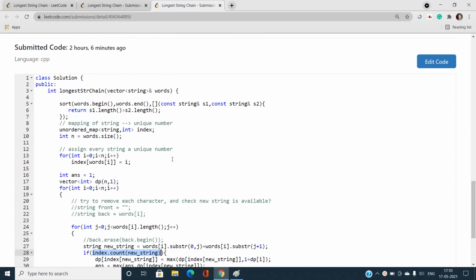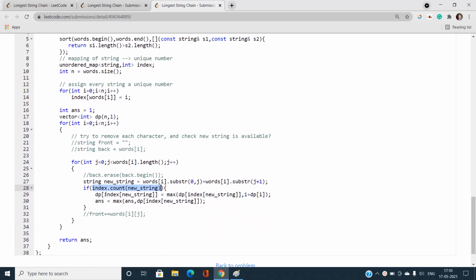If it does, I will take the maximum of dp of index of new string. That is, the new string that I have found is going to be a predecessor of my current string. What is the maximum length of the longest chain ending at this new string? Okay, so it should be the already stored value. And what is my current value? 1 plus dp of i.